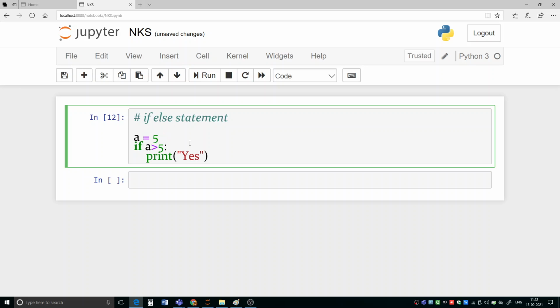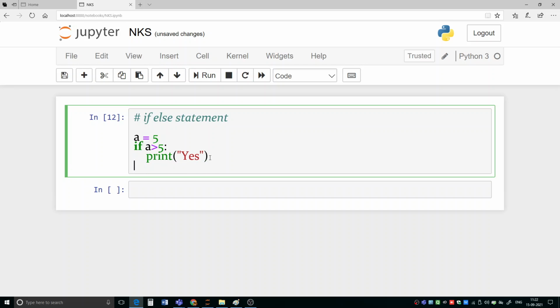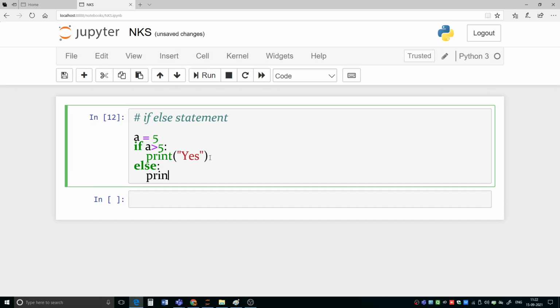Suppose you are having a variable a with value 5, and you write if a is greater than 5, then do this one, and then I am writing here else print no.